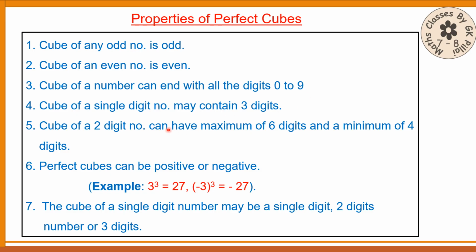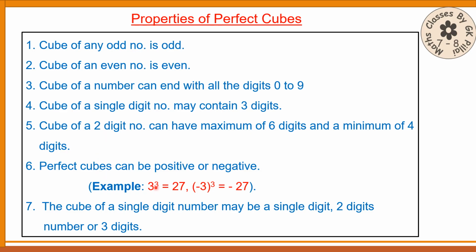Cube of a single digit may contain maximum of 3 digits. It can be single digit also. Cube of a 2-digit number can have maximum of 6 digits and a minimum of 4 digits. Cube of a 2-digit number.